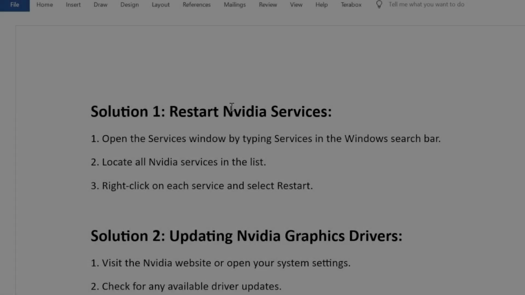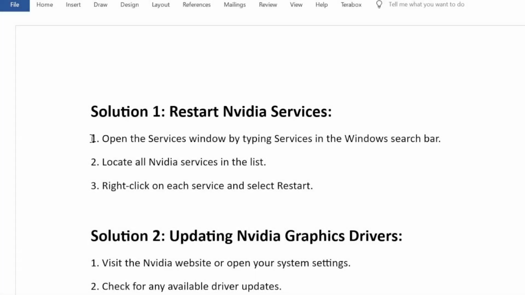Solution 1. Restarting NVIDIA services. 1. Open the Services window by typing services in the Windows search bar. 2. Locate all NVIDIA services in the list. 3. Right-click on each service and select Restart.